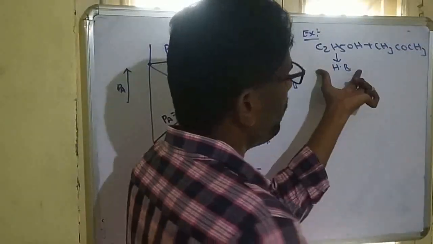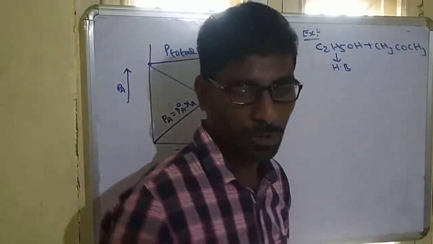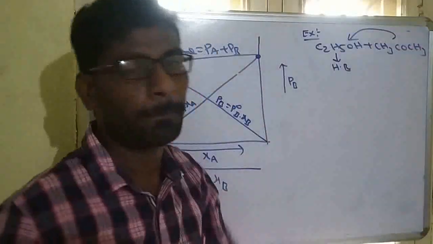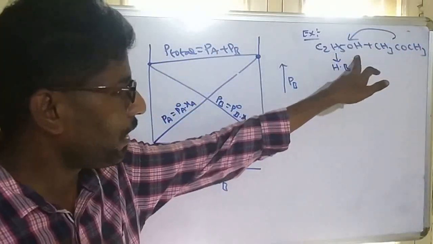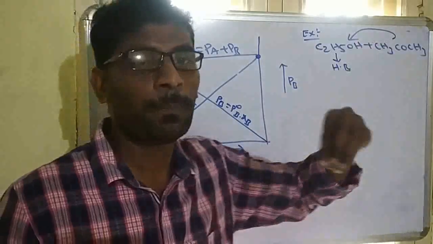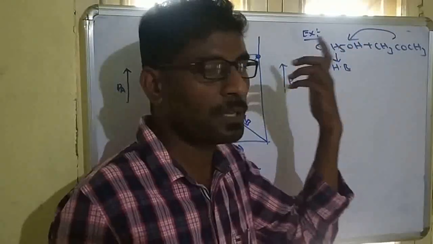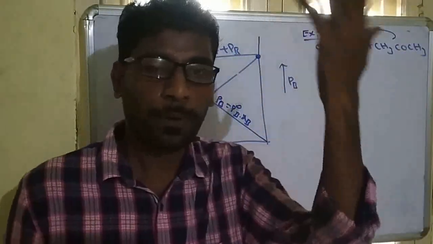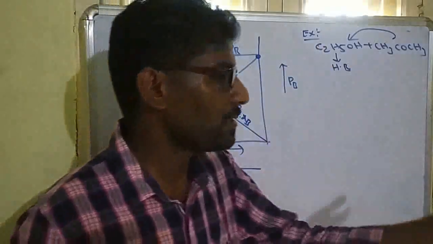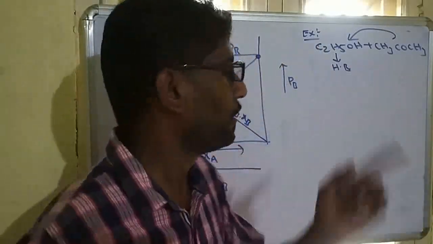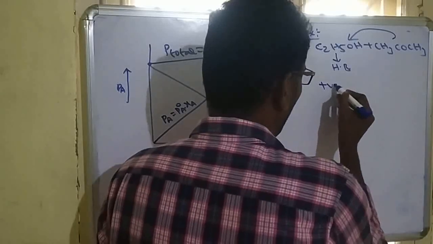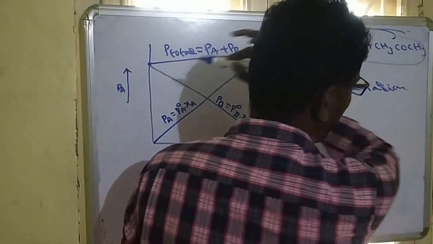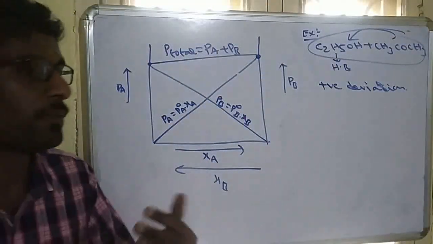When we are adding acetone to alcohol, the hydrogen bonds will break. When the forces of attraction are broken, evaporation will be more and vapor pressure will be more. Then pressure increases more than the mole fraction, and such deviations are called positive deviations. So this mixture will exhibit positive deviation from Raoult's law.